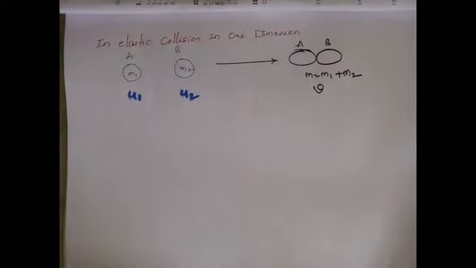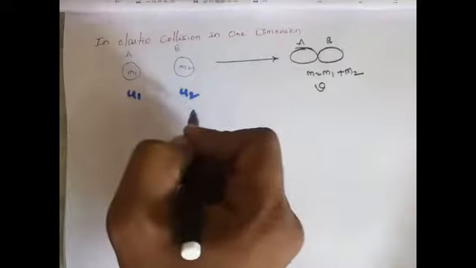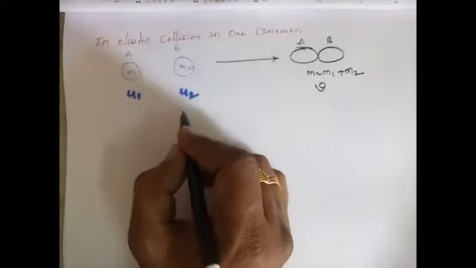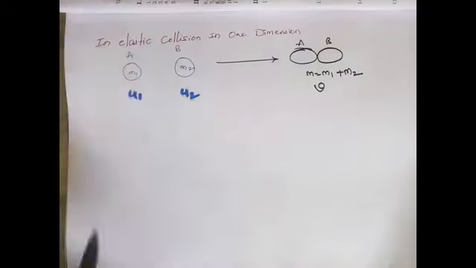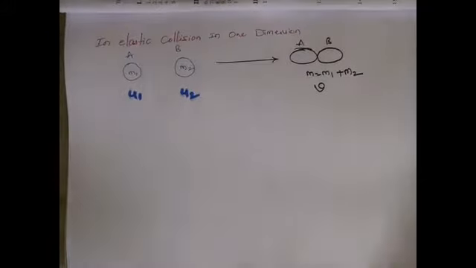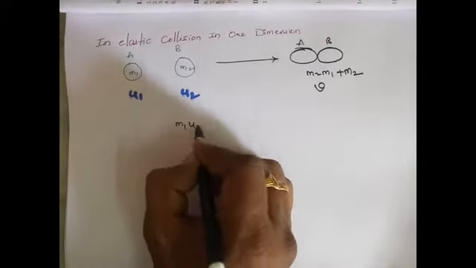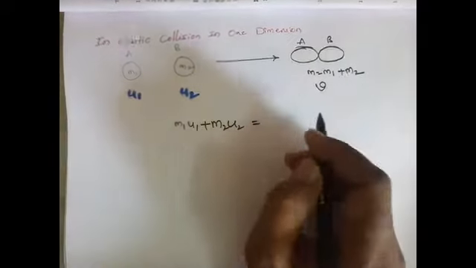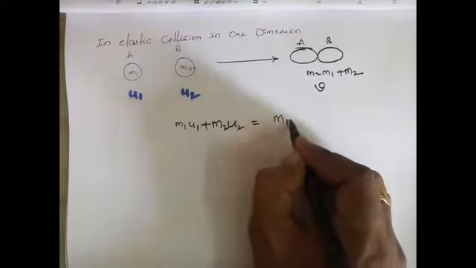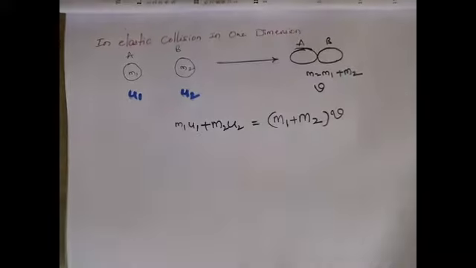Now let us see here. According to conservation of momentum, momentum before collision must be equal to momentum after the collision. Especially in inelastic collision, only conservation of momentum holds good. So m1 u1 plus m2 u2 is equal to m1 plus m2 into v, the velocity after collision.